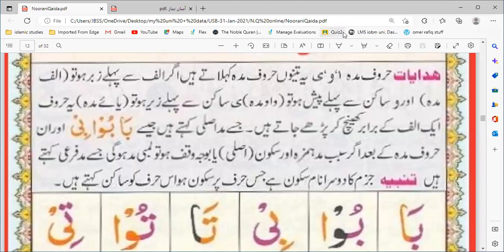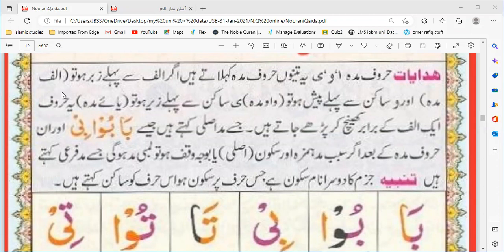Alif, waw, and ya. So alif, waw, ya. These 3 are huruf madda. Name them. Mention the names of huruf madda. Alif. Yes. Ya. Okay. Alif, ya, and what's the third one? Waw. Okay.